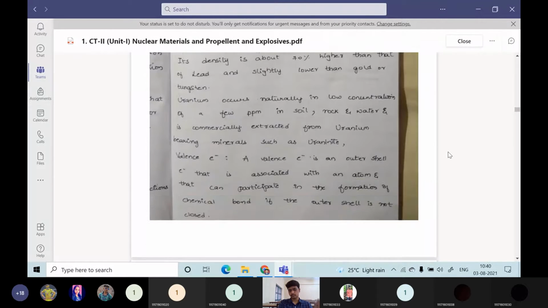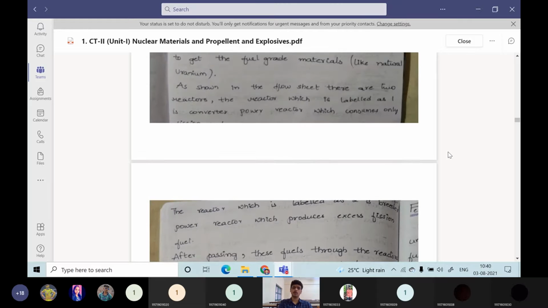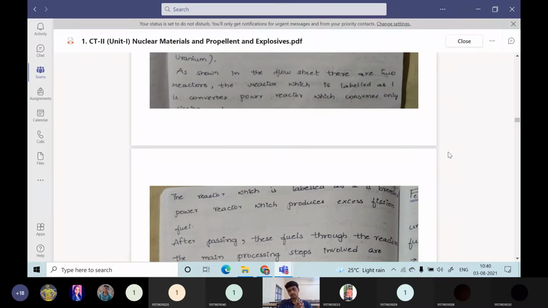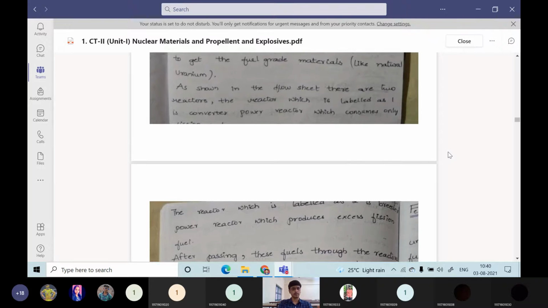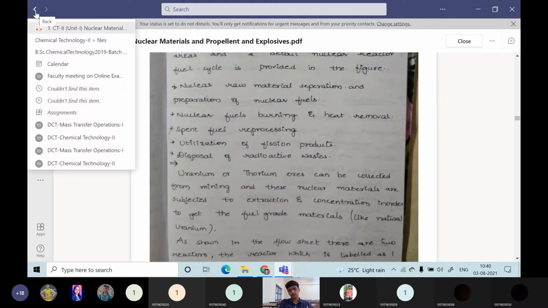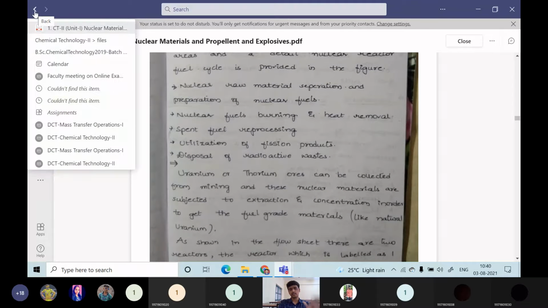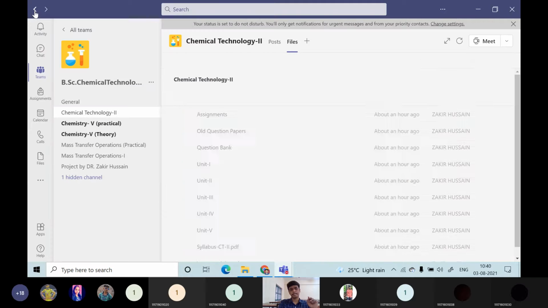What are the various topics in the first unit? I have written clearly here. You can see from this one. Or otherwise, if you don't want to follow this notebook, you can try to prepare your own notebook using the Dryden chemical technology textbook. I will tell you about the Dryden textbook; you might be aware of it from your CT1 also. So you can refer to the Dryden textbook and prepare your own notes. Or otherwise this is enough. Whatever portion is provided in these notes, it is enough for you.